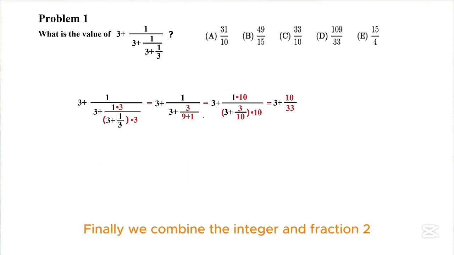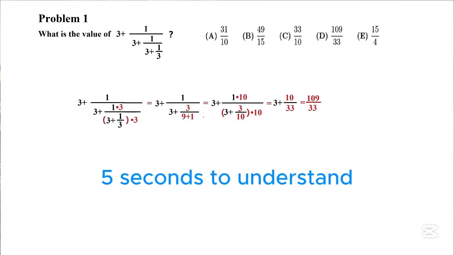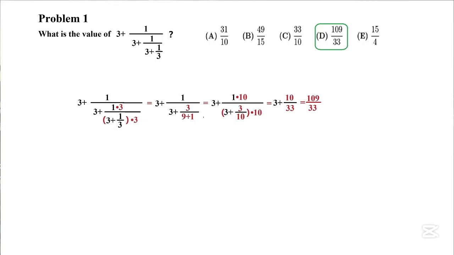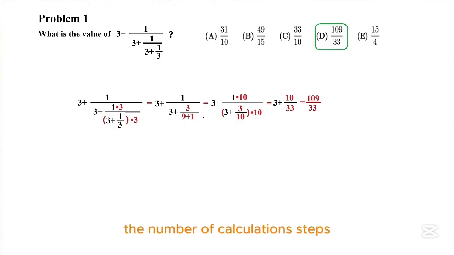Finally, we combine the integer and fraction to arrive at the final answer. Once again, the key to solving this type of problem is minimizing the number of calculation steps. The most effective way to achieve this is by multiplying or dividing both the numerator and denominator by the same number.